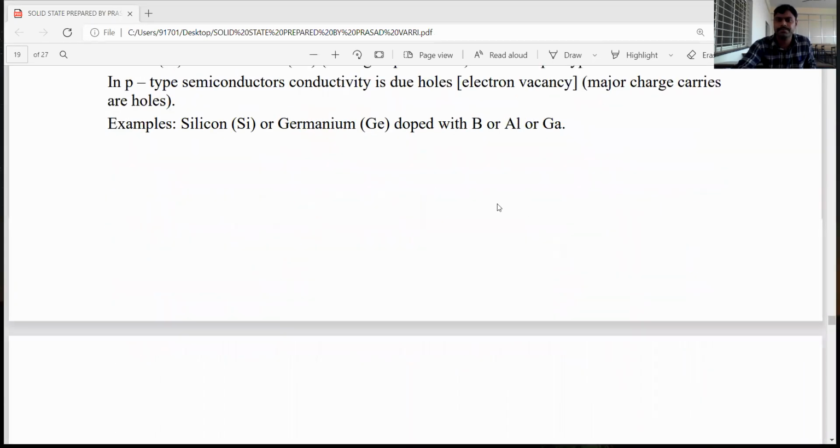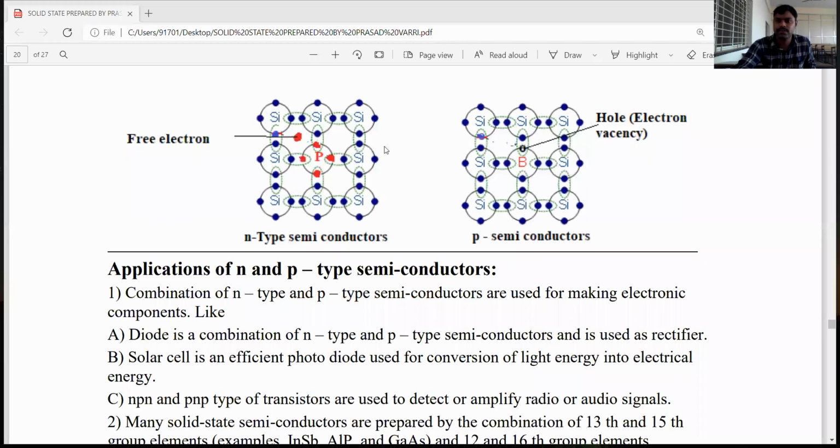Okay, dear students. Let's see it in diagrammatic form. These are silicon and germanium. Silicon and germanium have 4 electrons in the valence shell. If you add phosphorus as an impurity, it has a 5th electron. A free electron is present, an excess of electrons. The silicon bonds are present, and the impurity is phosphorus, a 15th group element. Then excess free electrons are present, and the conductivity is due to free electrons.